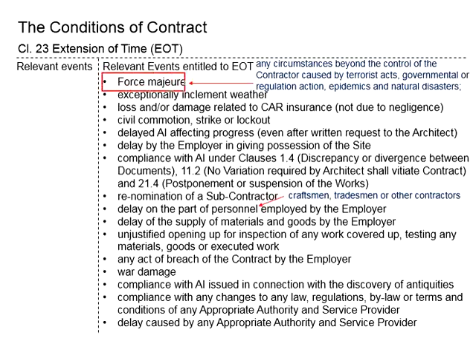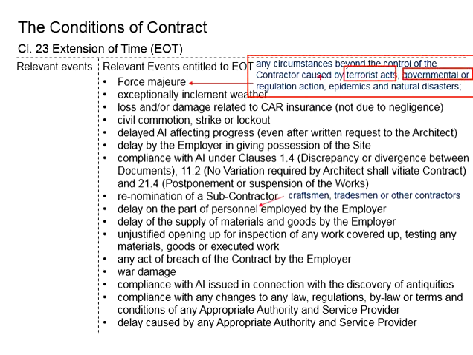We have force majeure. This is referring to any circumstances beyond the control of the contractor, caused by terrorist acts, governmental or regulatory actions, epidemics, and natural disasters.